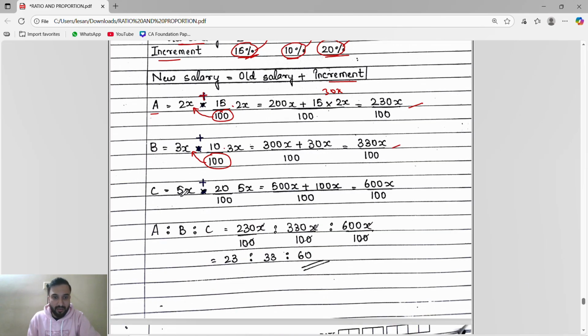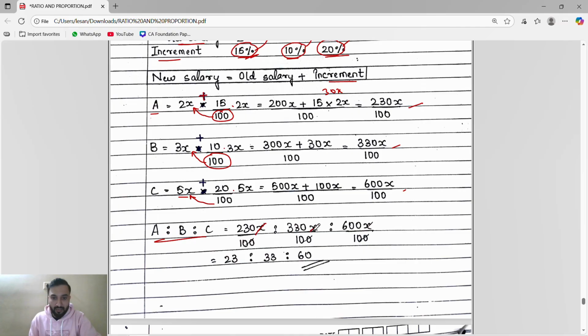Then for C, the old salary is 5x, with an increment of 20%, so 20% of old salary: 20 by 100 into 5. So this will multiply to 500x plus 100x, so it will become 600x by 100. So see, A is to B is to C, the new salaries: A is this much, B is this much, C is this much.